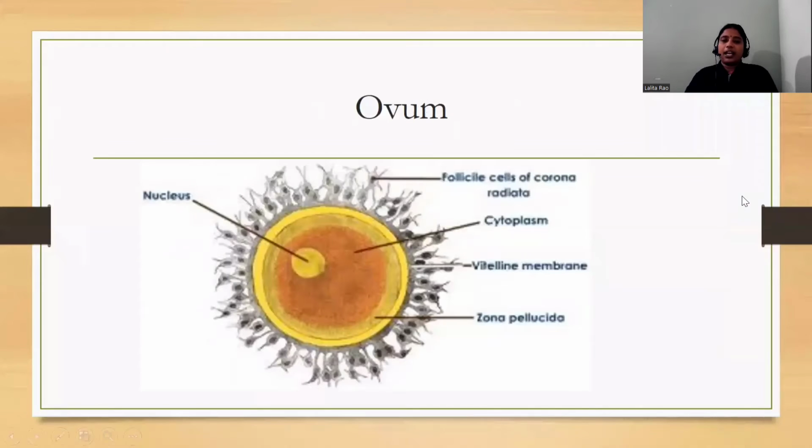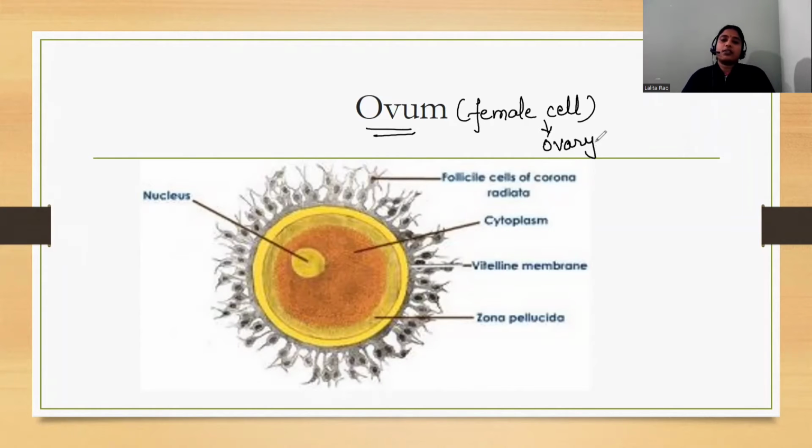Now, let us see how the female cell looks. The female cell is known as ovum. This female cell is released by the ovaries, which are a female reproductive organ.